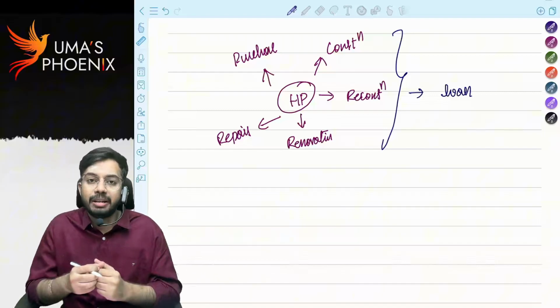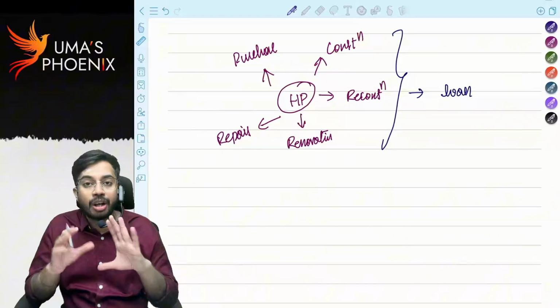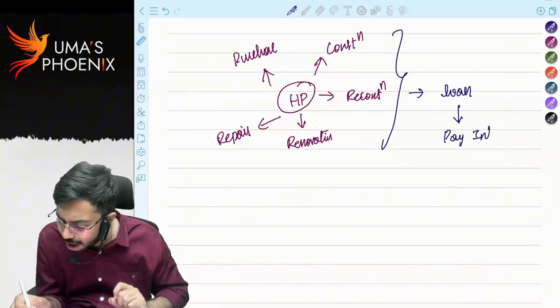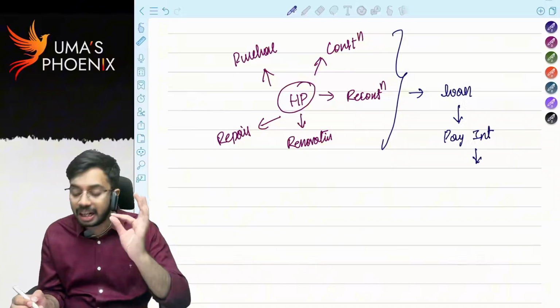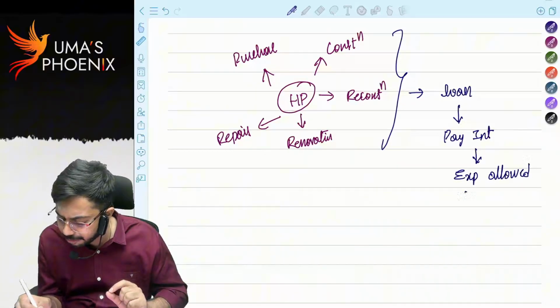Who will give free money? Whatever the interest that is paid, that interest expenditure is allowed as deduction under section 24B.